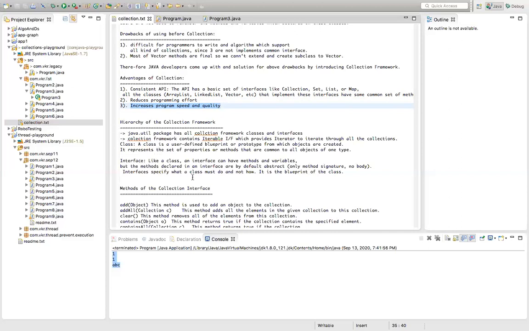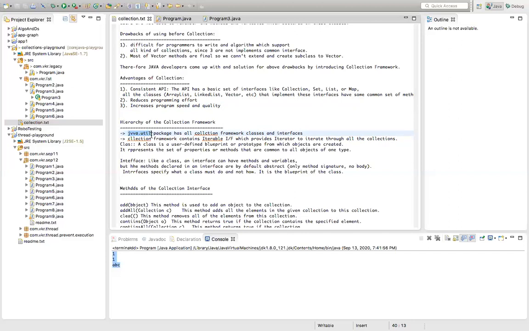Now, what is the hierarchy of the collection framework? All the java.util package classes and interfaces are called collection framework classes and interfaces. Now, what is a class again here? You can see the definition of class again here. A class is a user-defined blueprint or prototype from which we can create objects. And the class is called a set of properties and methods that are common to all objects.